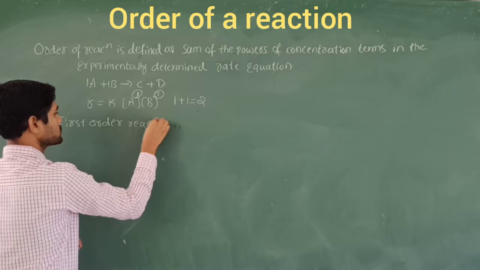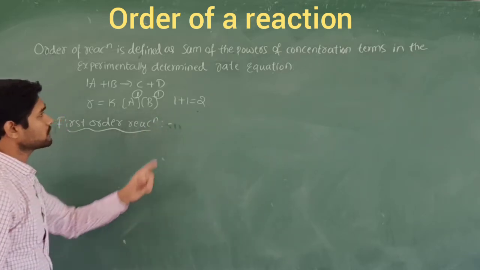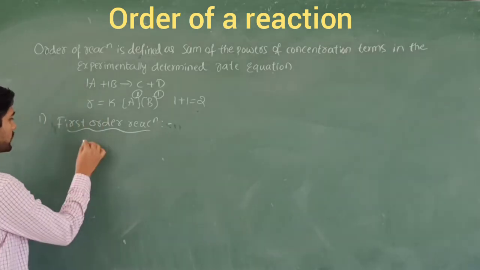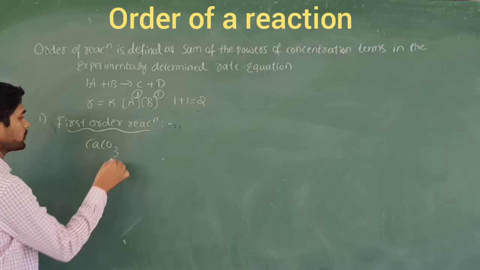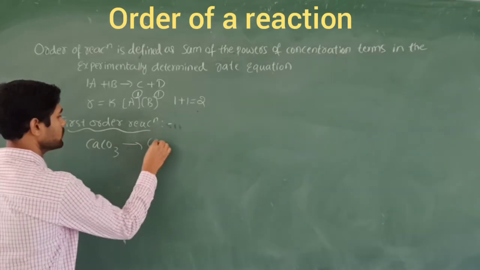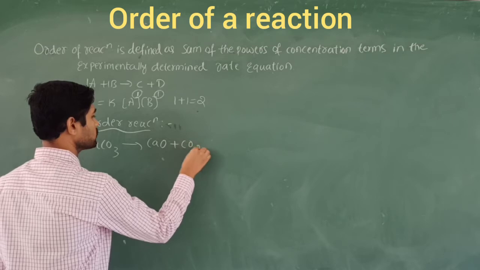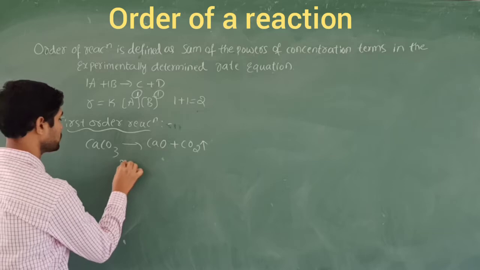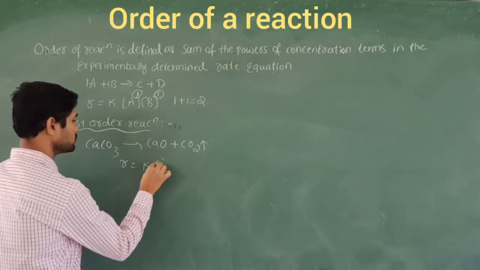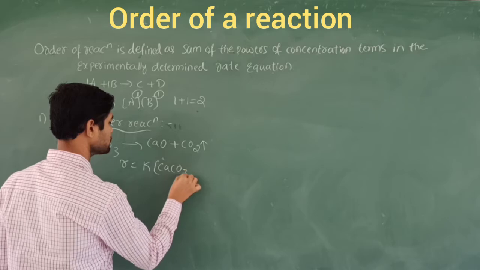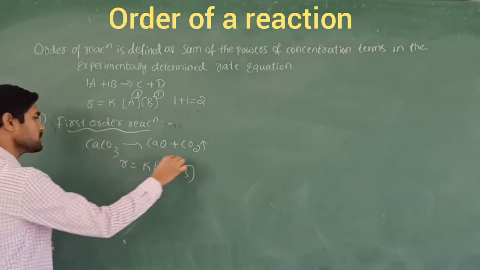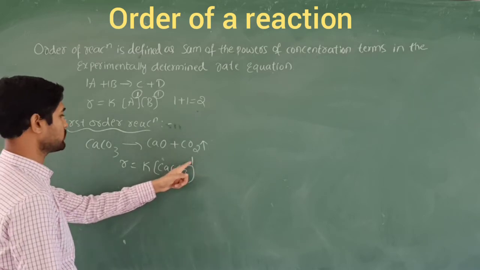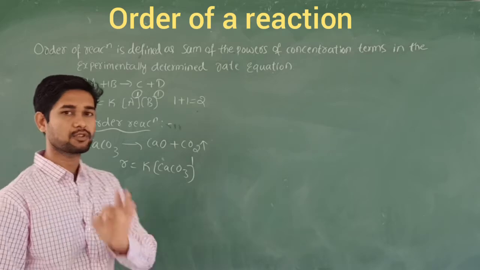First order reaction means the sum of the powers is 1. So we take only one reactant, for example calcium carbonate. This single reactant gives rise to CaO plus CO2, carbon dioxide. What is the rate of the reaction here? It contains only one reactant, right? Therefore rate is equal to rate constant into the concentration of the reactant, CaCO3. What is the coefficient here? Nothing is there, so that becomes 1. Therefore the order of the reaction here is only 1. This type of reaction we call a first order reaction.